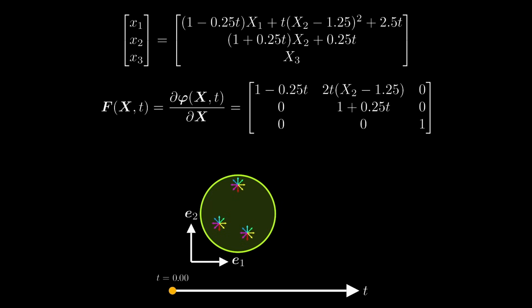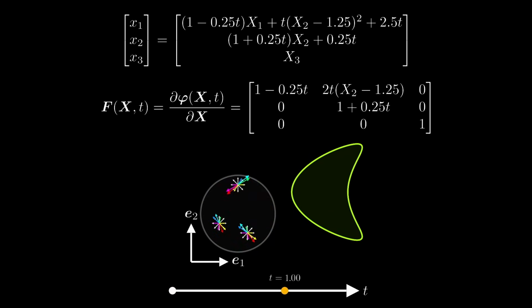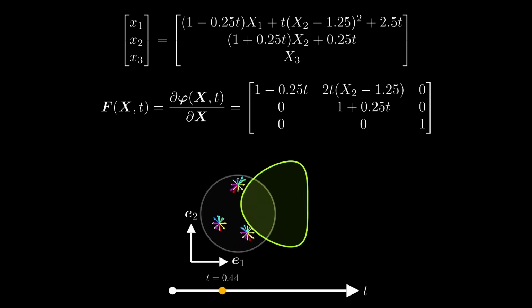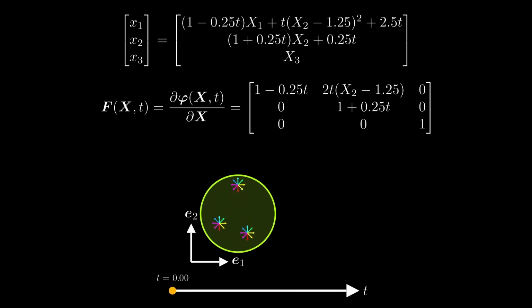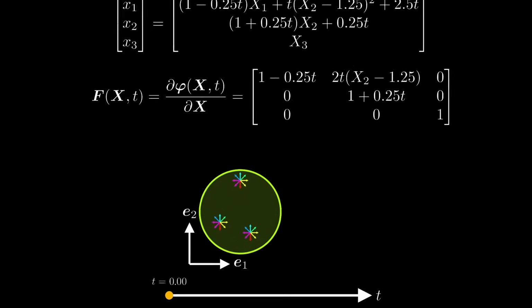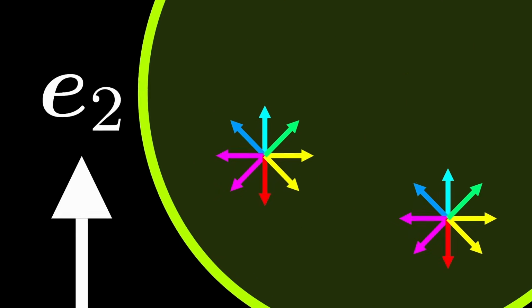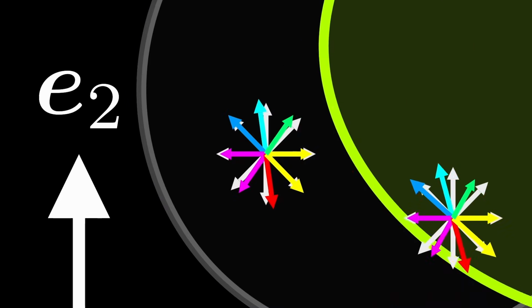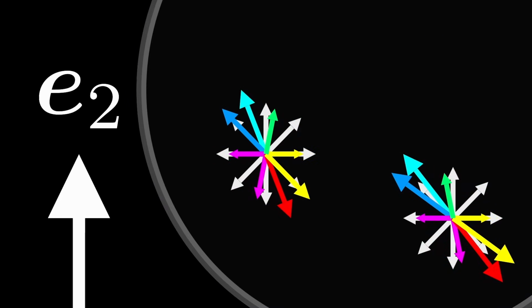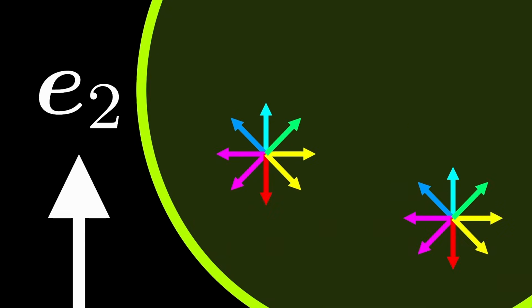When multiplied with the vector of the undeformed line element, the deformation gradient gives us the vector of the deformed line element, but it doesn't tell us the absolute position of this vector. Therefore, we might as well illustrate the deformation of the line elements like this, where, as you can see, the line elements are deforming, but we ignore their movement through space. If we zoom in, you will see now that the transformation of the line elements over time looks even more like the matrix vector multiplication we saw at the very beginning of the video.